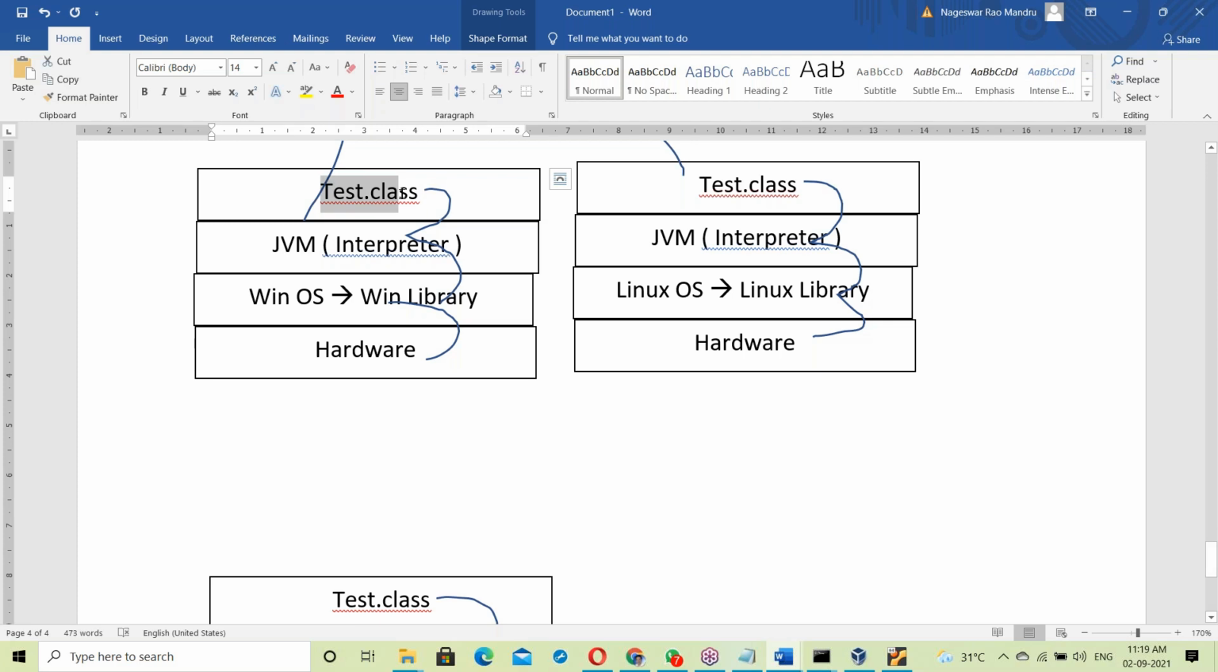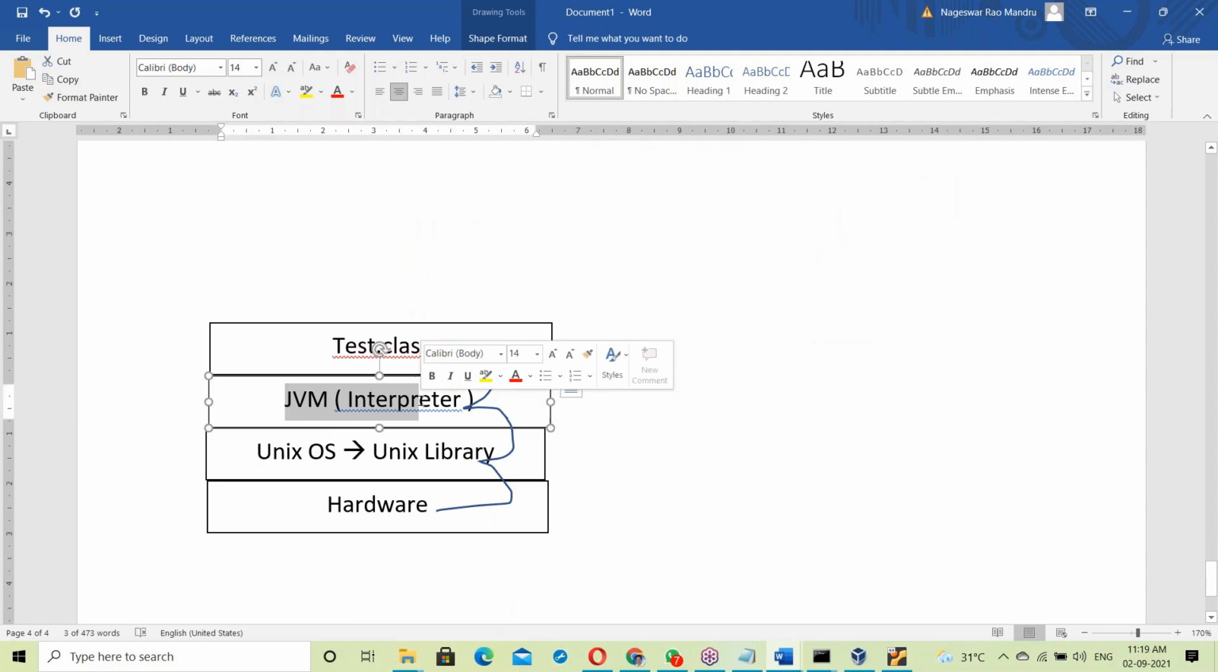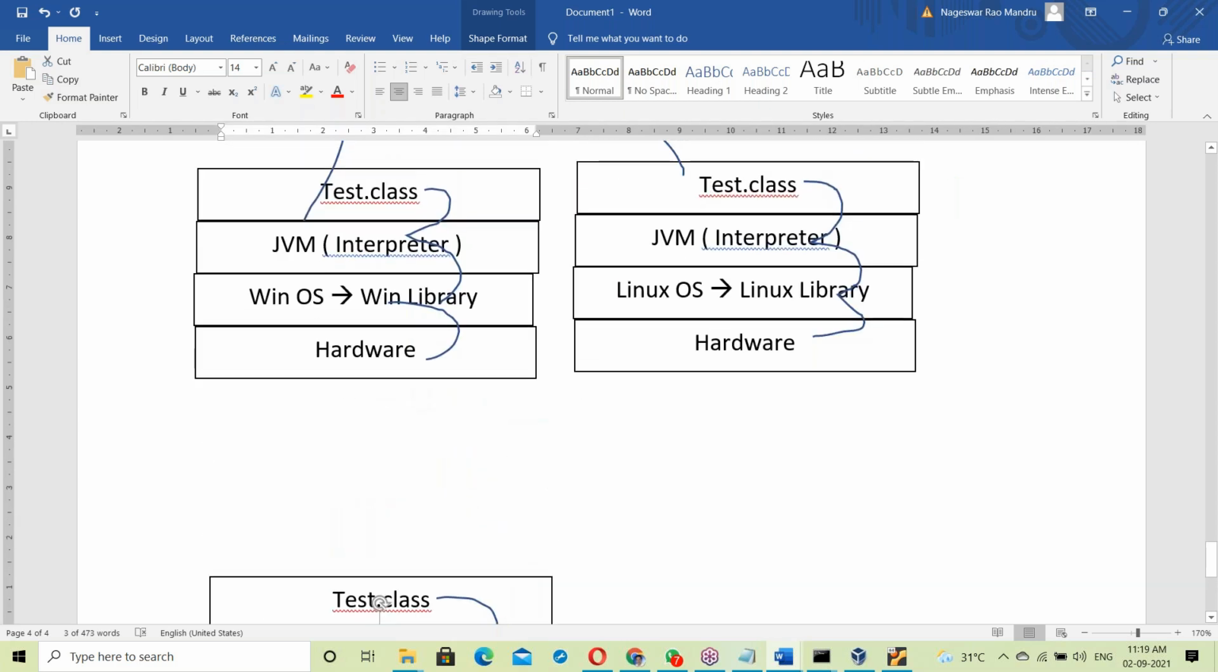Next, one more point I would like to mention here. A Java program is independent of the OS, but the JVM is OS dependent. The reason: the JVM is developed in C++. If it is developed in C++, it's an exe file, right? By the C and C++ exe file concept, the JVM is an exe file. So if it is an exe file, it is compulsorily OS dependent. That means the JVM is OS dependent.